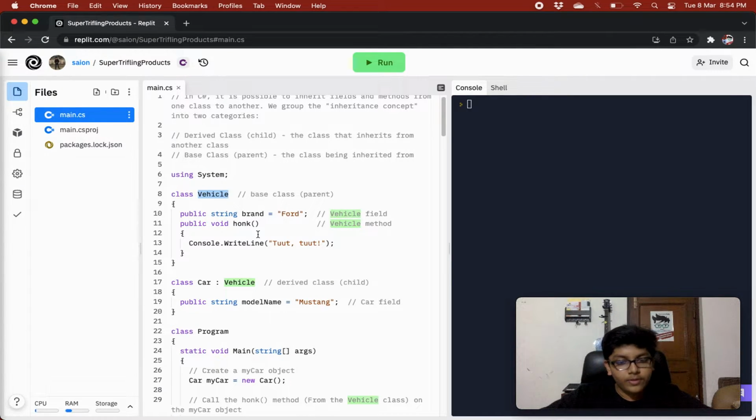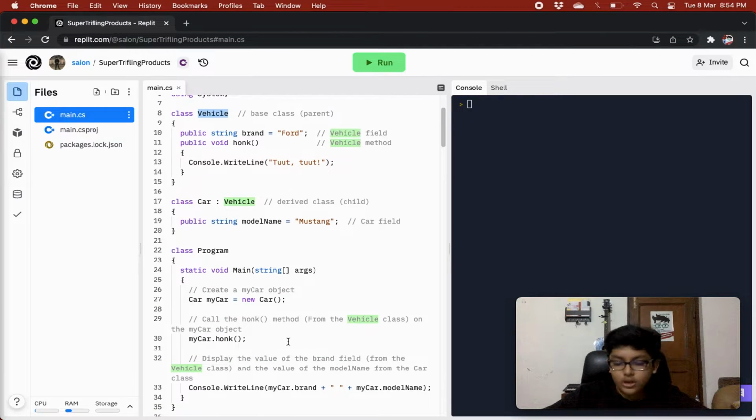So we are getting all the properties and methods from another class, and we are creating our own properties and methods too. This is code reusability. Instead of writing again and again, we are just writing it once and using it everywhere else.